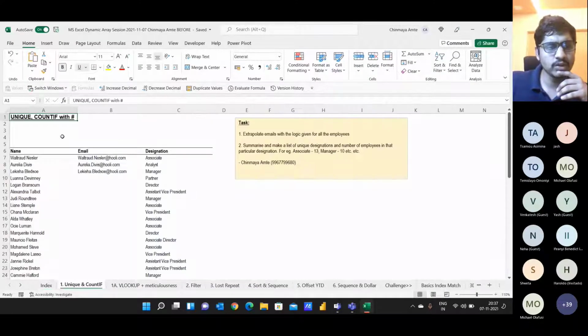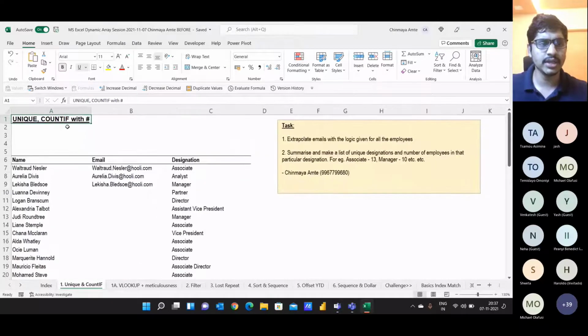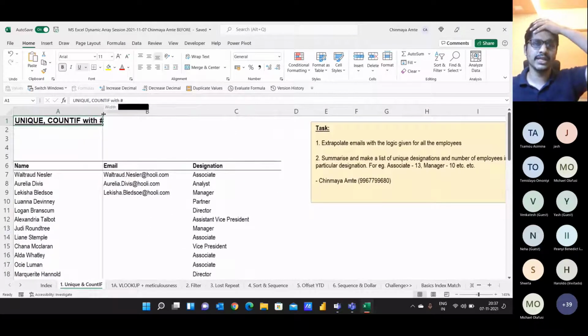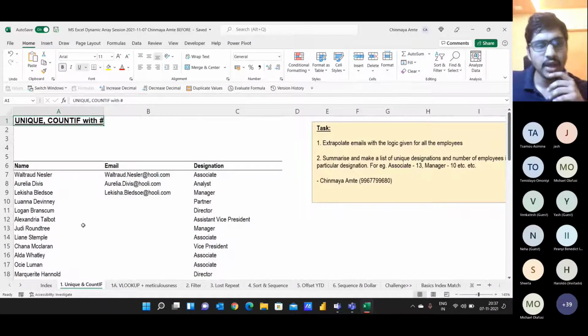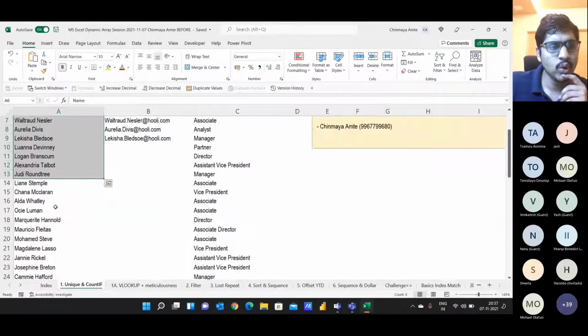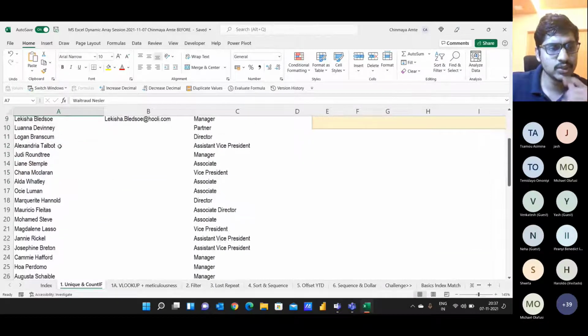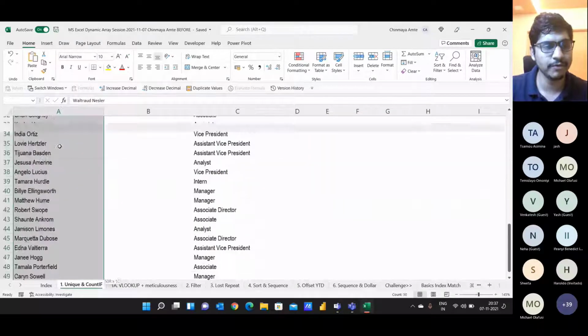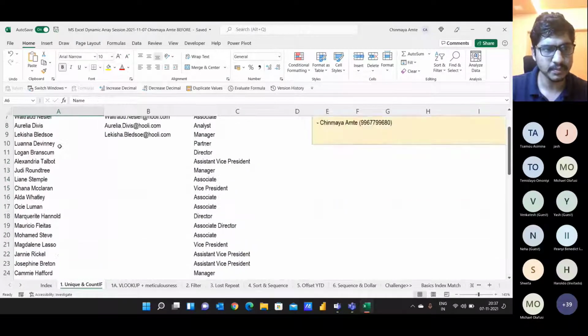So let's come back to the first sheet, which is unique COUNTIF with hash. This is the name of the sheet. I'll just briefly introduce you to the data set. So these are some names of the employees. Here we have a list of names of employees.